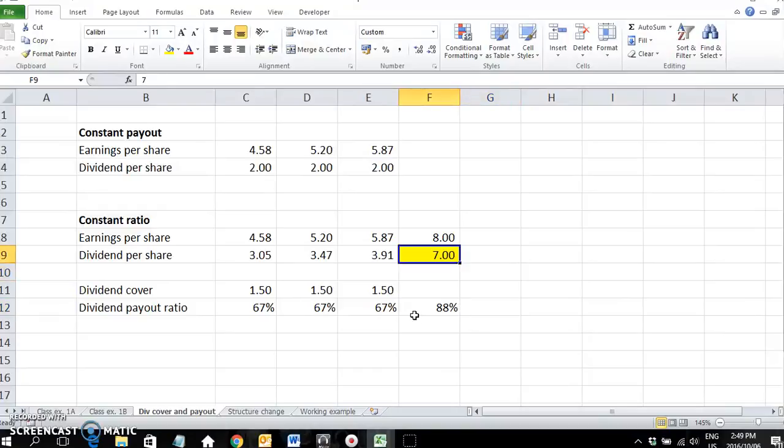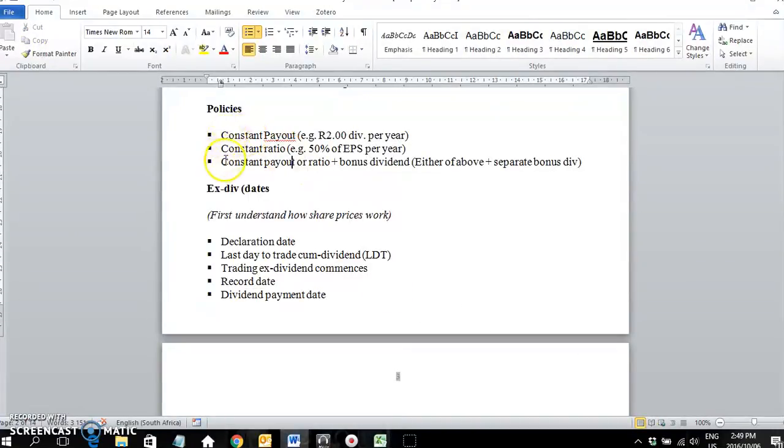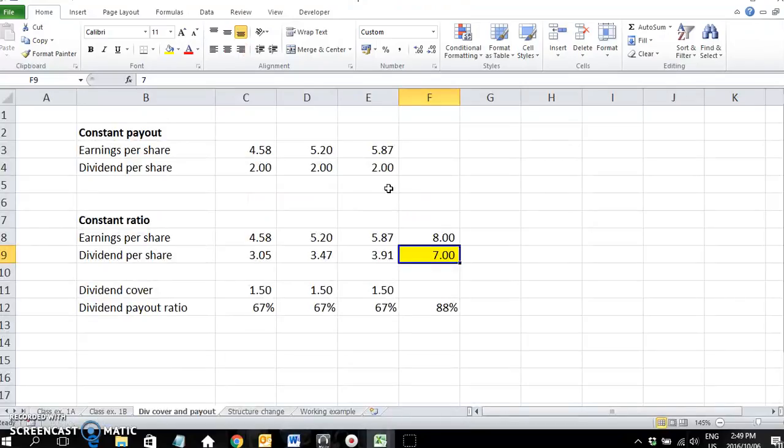So in this case, a company could employ a combination of a constant payout plus a bonus dividend. What they do is pay out the normal expected 2/3 of the earnings, and then the difference of R1.64 per share they pay out as a bonus dividend.